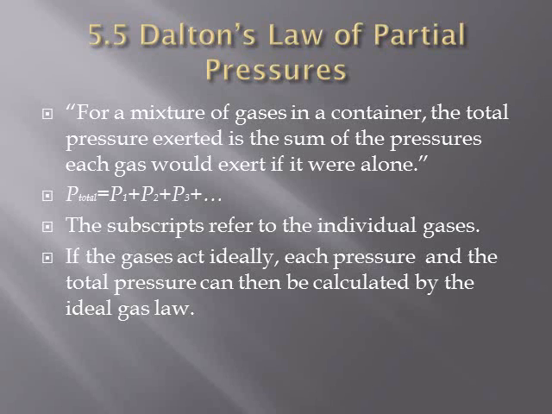The total pressure is modeled by the pressure of gas 1 plus the pressure of gas 2 plus the pressure of gas 3 plus the pressure of any other gases involved in the formula. The subscripts refer to the individual gases. If the gases act ideally, each pressure and the total pressure can then be determined by calculating the ideal gas law.